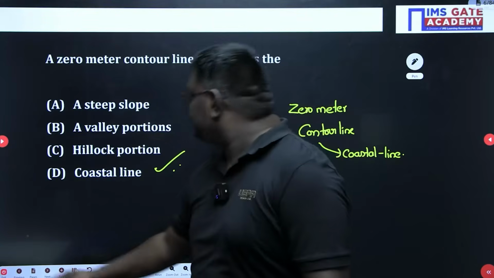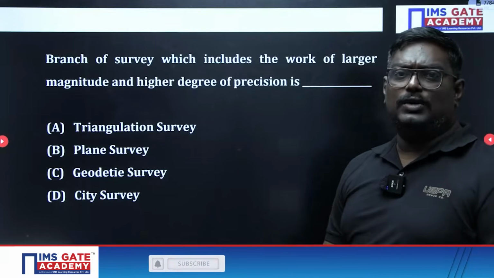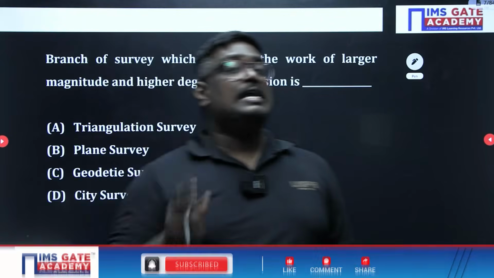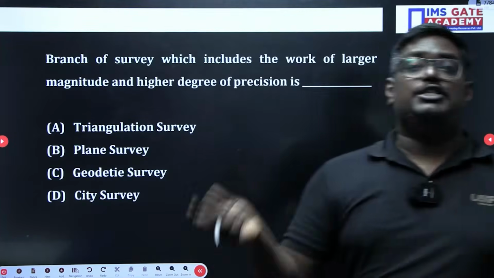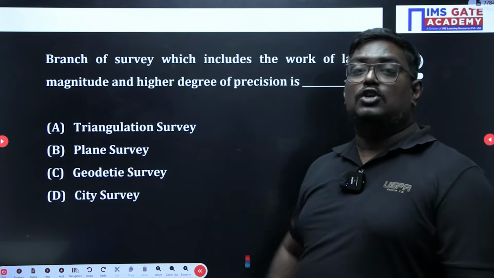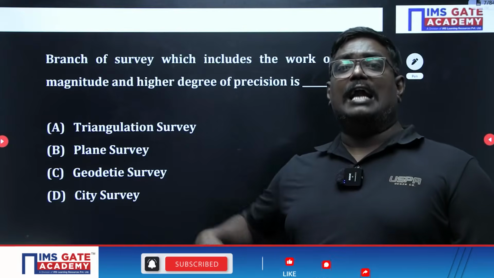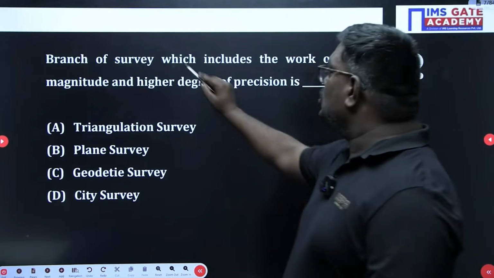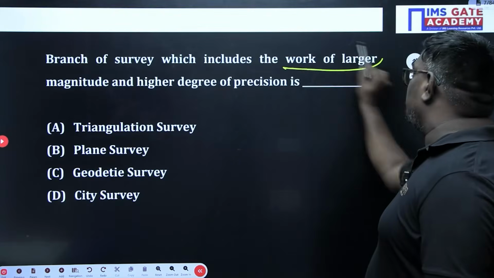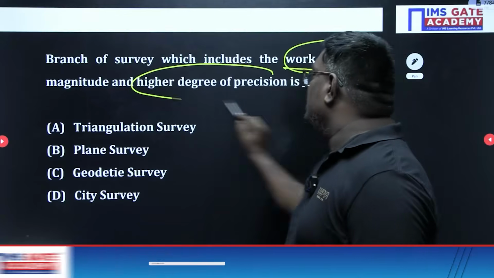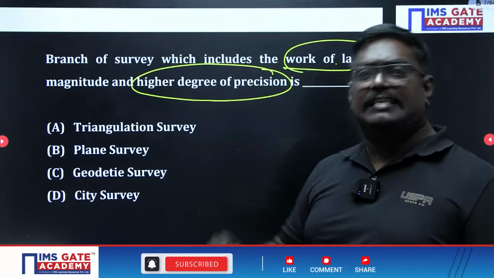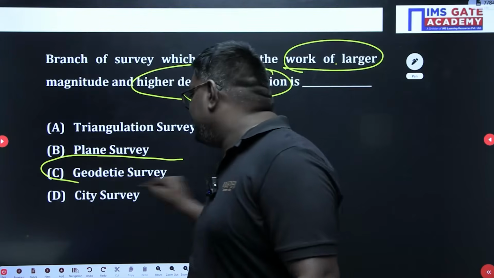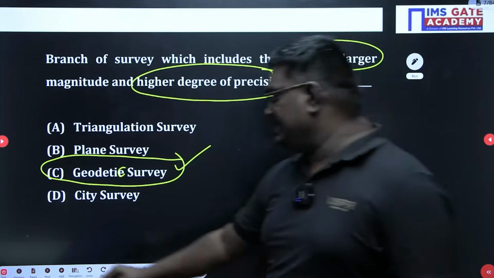Similarly, my dear students, branch of surveying. In surveying basically there are two types. One is plane surveying, in which curvature of earth is not considered. In geodetic surveying, curvature of earth is considered. So geodetic surveying is more accurate and it deals with large areas and a high degree of precision. When these two words come, a high degree of precision, the curvature of the earth is taken into consideration. So the answer here is geodetic surveying, option C.